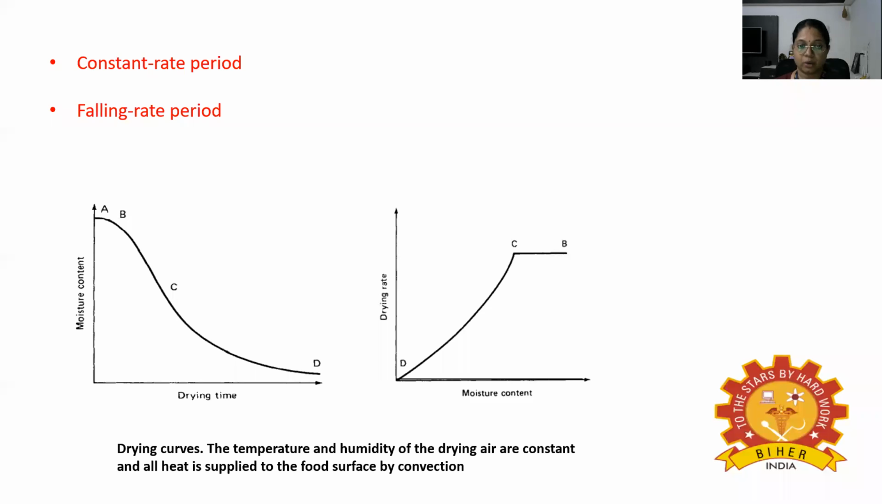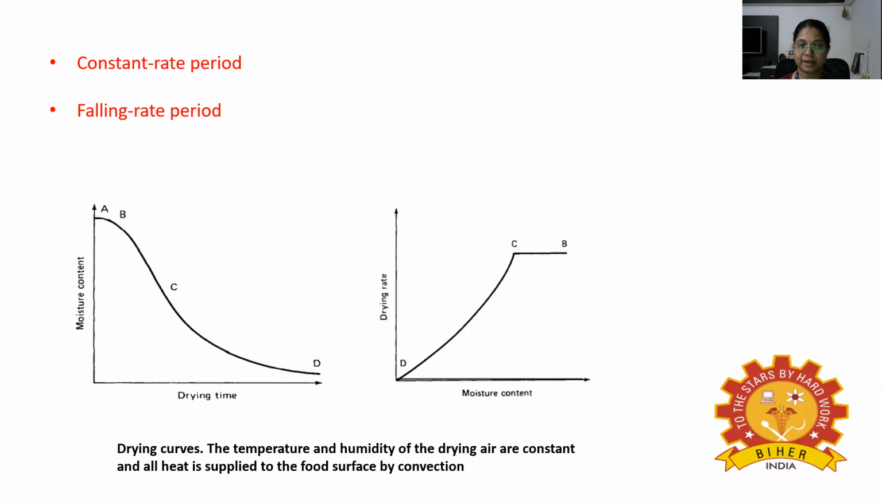Next, we will see about the constant rate period. When food is placed into a dryer, there is a short initial settling down period as the surface of the food heats and rises to the wet bulb temperature. So here in the figure, you can see the first one, A to B in the first figure.